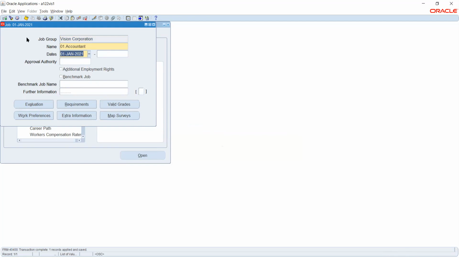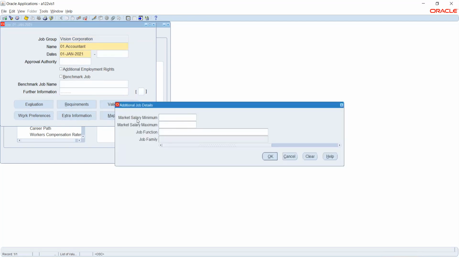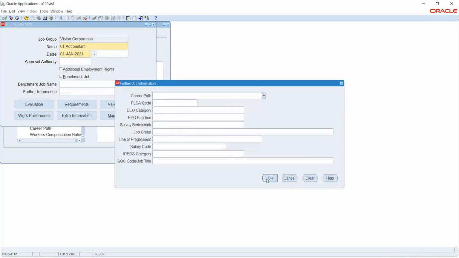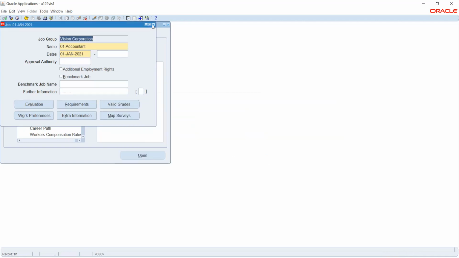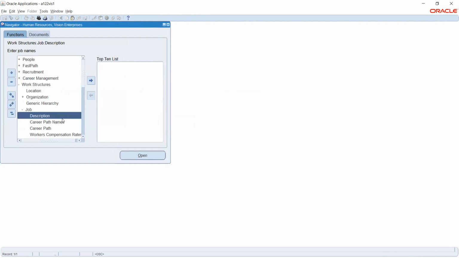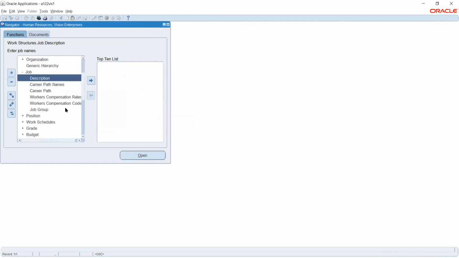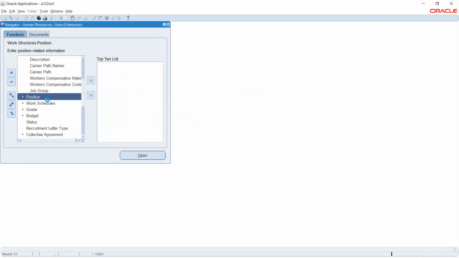Now if I want to add any additional information, I have something called DFF. Here I can capture all those details. This is the standard DFF for the additional information that is available. If I want to customize this, I'll be able to customize it. Okay. Yeah, so we are done with job creation. Next, we will create a position.